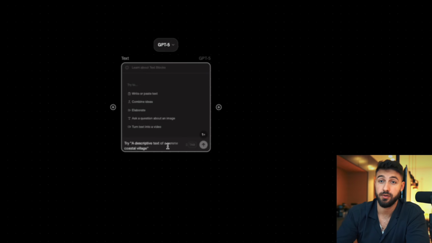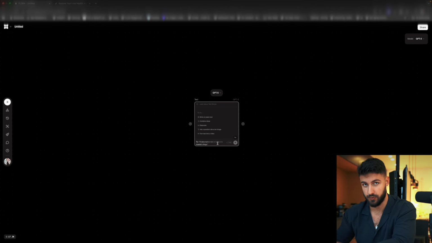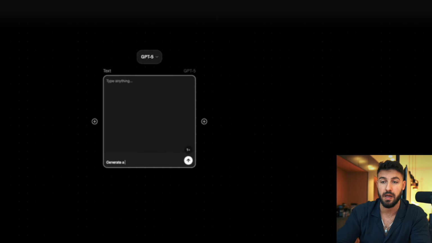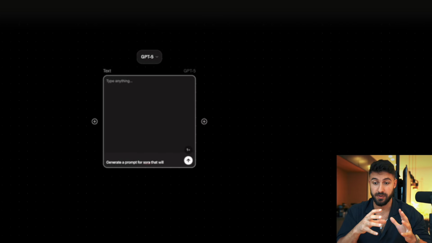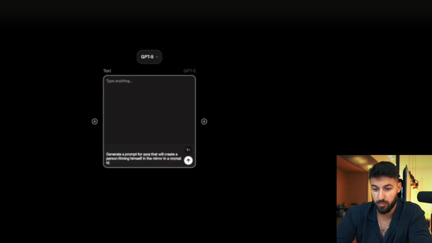So what we're actually going to do first is we're going to generate the prompt which you're going to use for Sora to generate this guy right here. We're going to start with a before picture, and basically the point here is that ChatGPT generates a perfect prompt to actually recreate a clip like this. So we're going to write generate a prompt for Sora that will create a person filming himself in the mirror in a normal looking bathroom with an iPhone and has a saggy, swollen face.